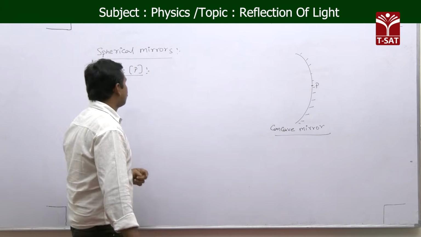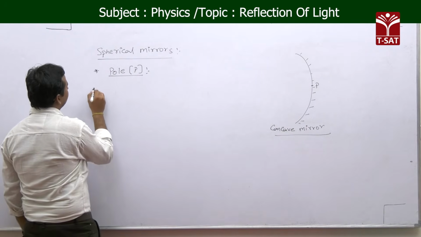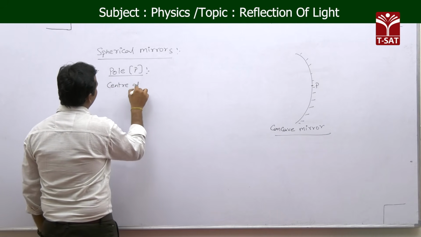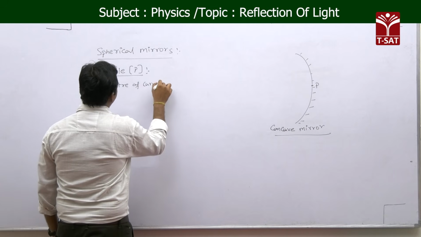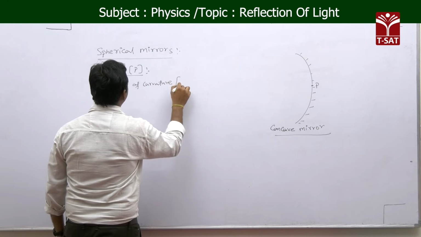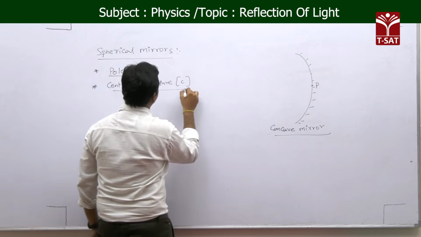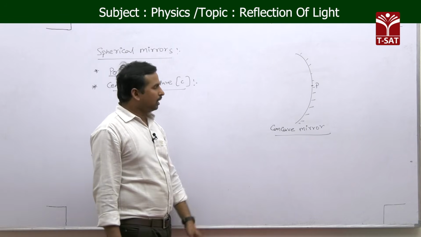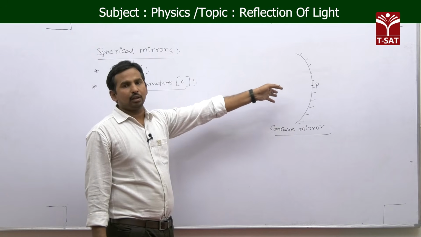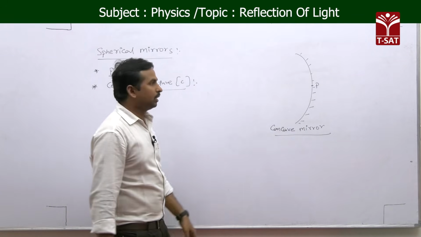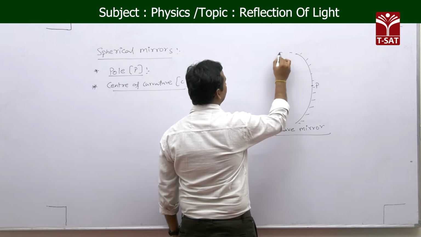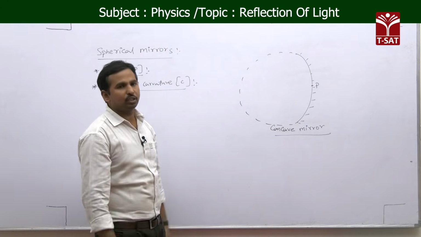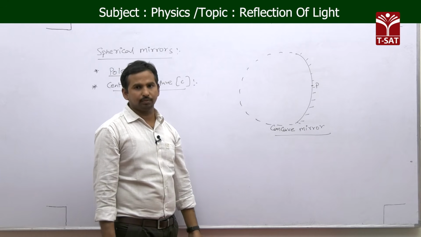Next, the second important one is the center of curvature, represented with C. All our spherical mirrors are taken from a sphere. Imagine that sphere, of which our concave mirror is a part.